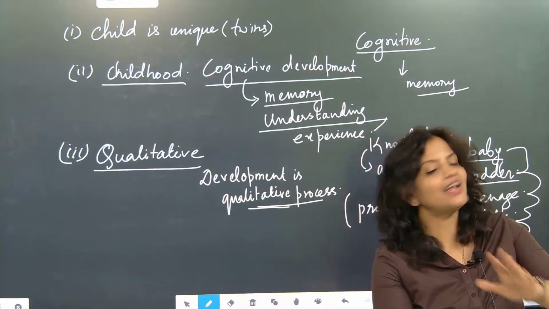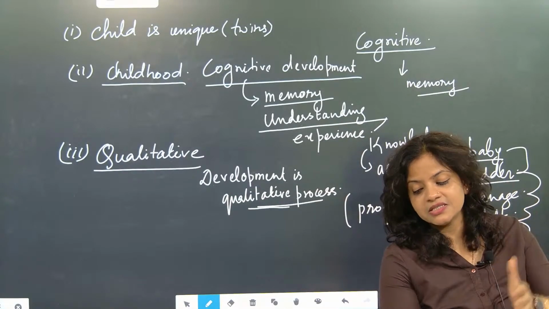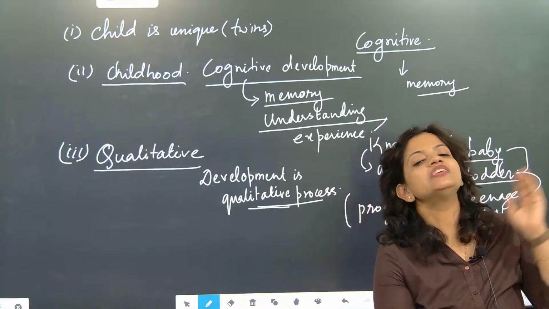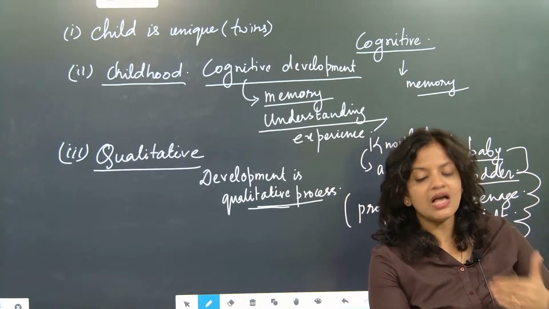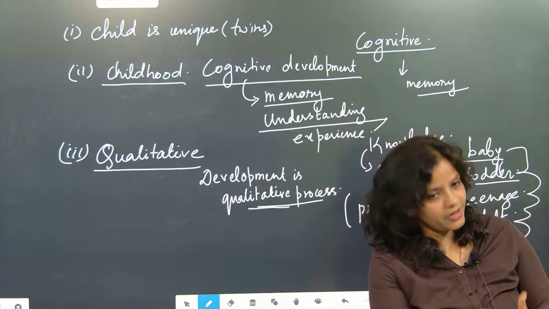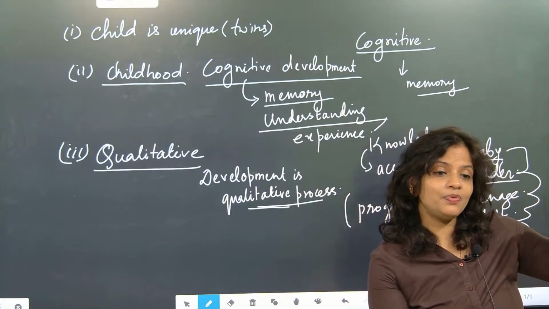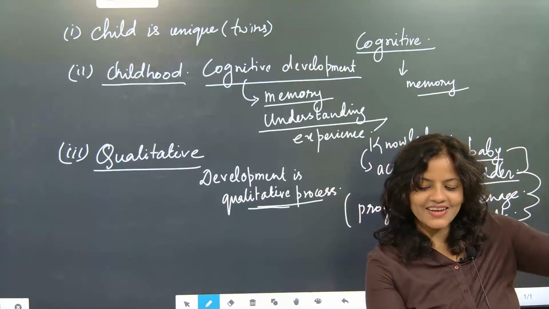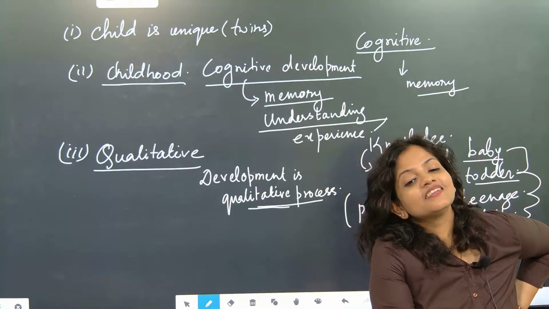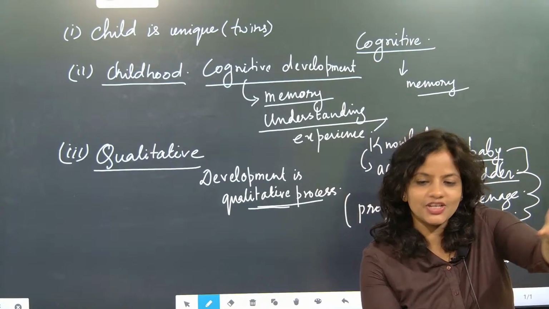The second part is that childhood is the most important stage, the development stage, and a very progressive stage. Here we are generating lots of memory. This memory generates experience, understanding and experience, and after experience, this experience will gather as knowledge.